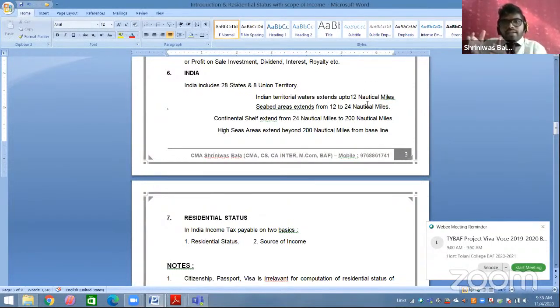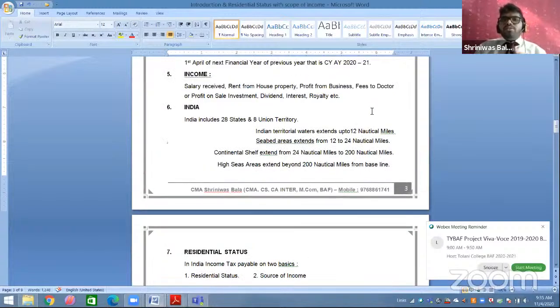So India's territorial water is up to 12 nautical miles. Now there are the seabed area and the contiguous shelf. This is all related to oil refineries. The seabed area is from 12 to 24 nautical miles, and the continental shelf is beyond 24 nautical miles and up to 200 nautical miles. This is all important for your objectives. So this was your definition of India.